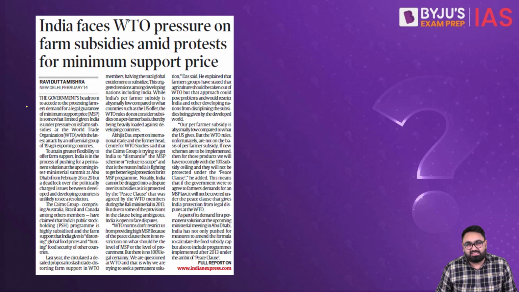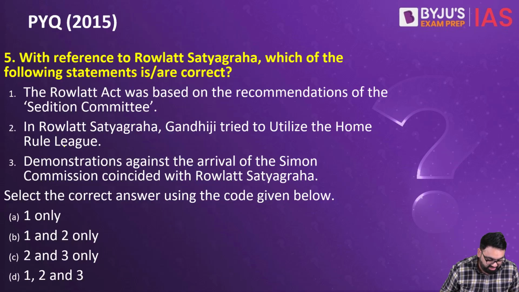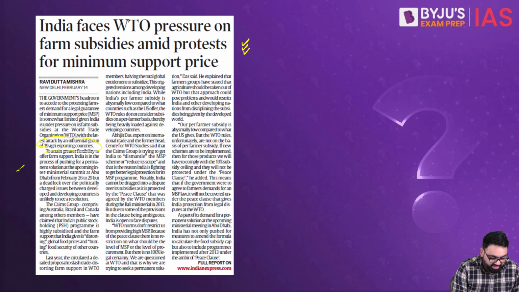As you can see in this news of the Indian Express, India again faces WTO pressure on farm subsidies, mainly from the Cairns Group, which is a group of 19 agro-exporting countries. As you can see here, it includes countries such as Australia, Brazil, even Canada is a member here.